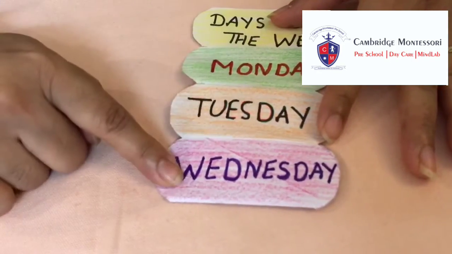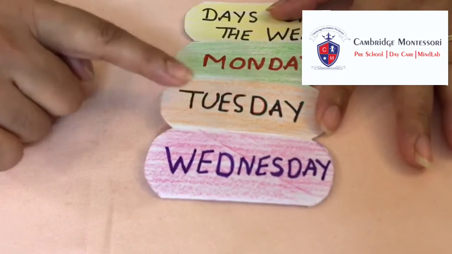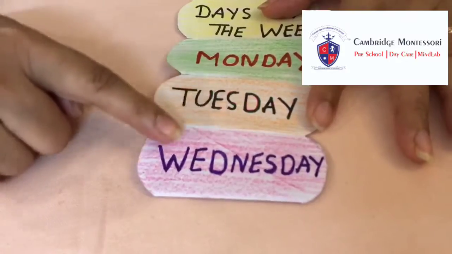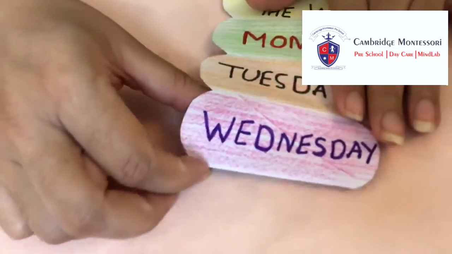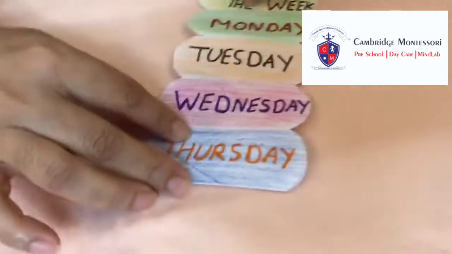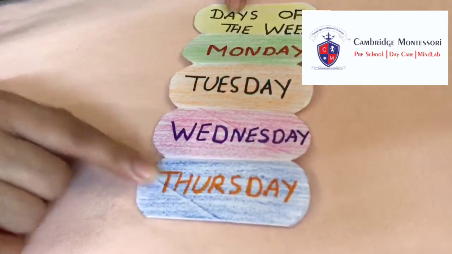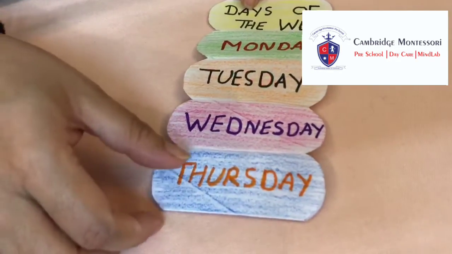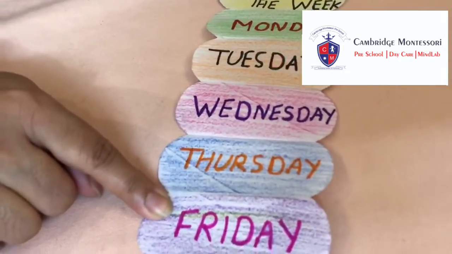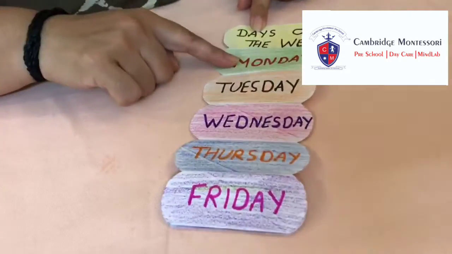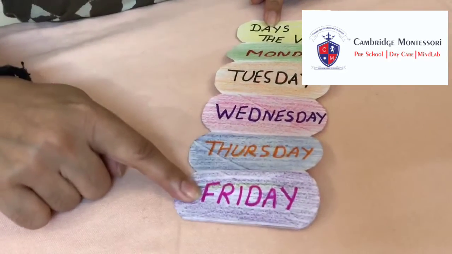Okay. So, Monday. After Monday comes Tuesday. Then after Tuesday comes Wednesday. What comes after Wednesday? Let's see. After Wednesday comes Thursday. After Thursday comes Friday. So, Monday, Tuesday, Wednesday, Thursday, Friday.